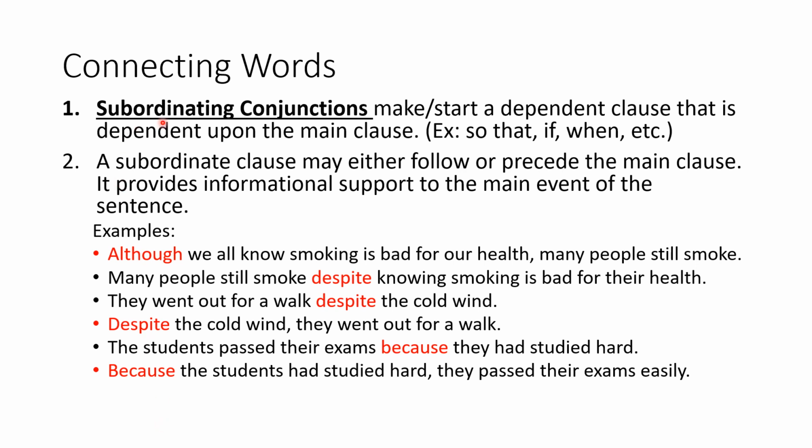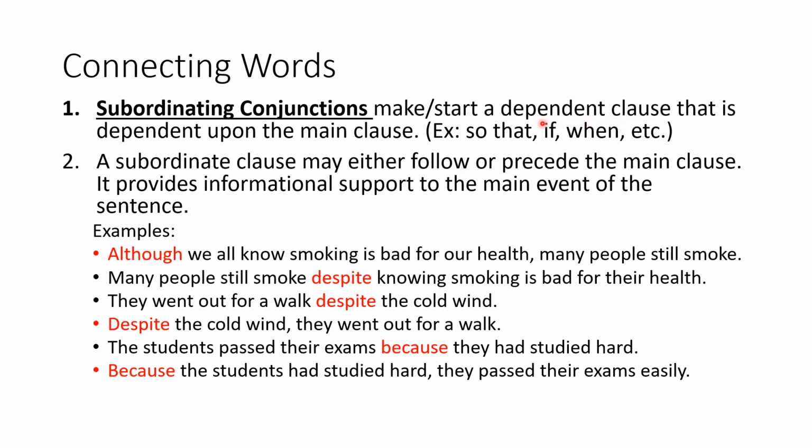The second type of connecting words are the subordinating conjunctions. As mentioned in one of the previous slides, subordinating conjunctions mark the beginning of a dependent or subordinate clause.